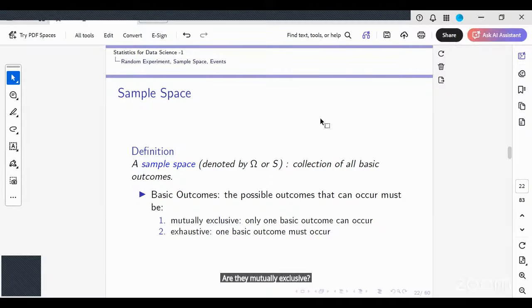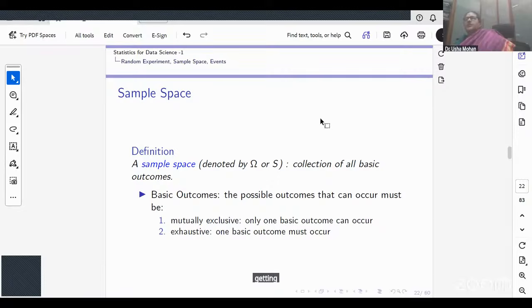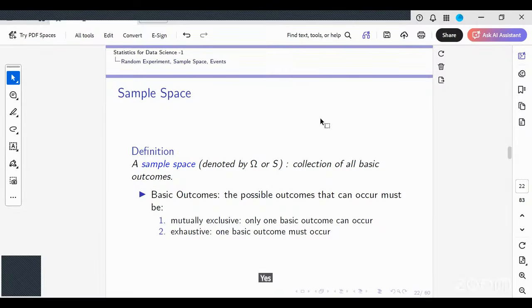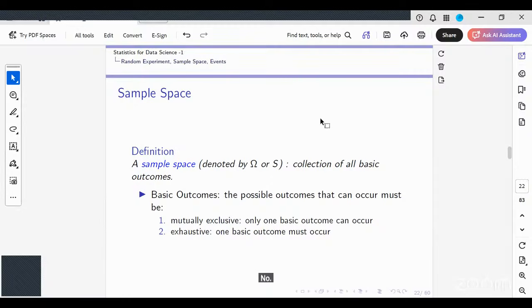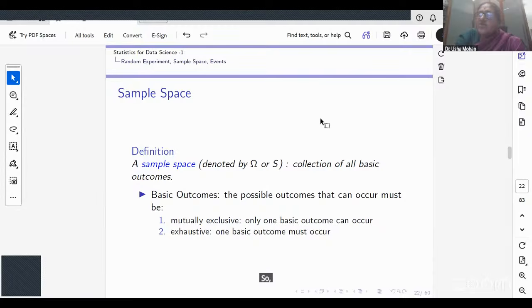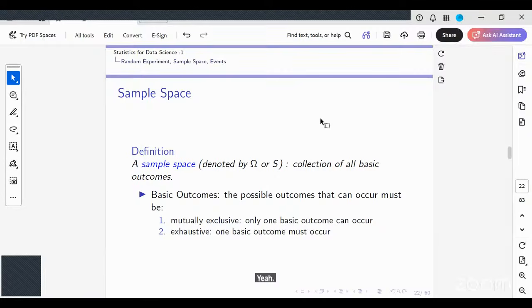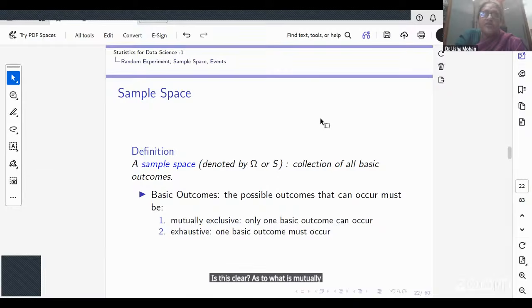Can I get anything other than an odd or an even outcome? No other possible outcome. So it is exhaustive also. Is this clear as to what is mutually exclusive and what is collectively exhaustive, or what is exhaustiveness?